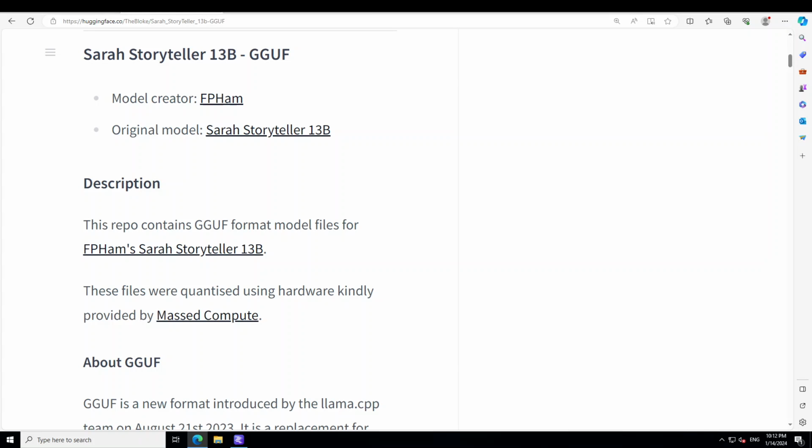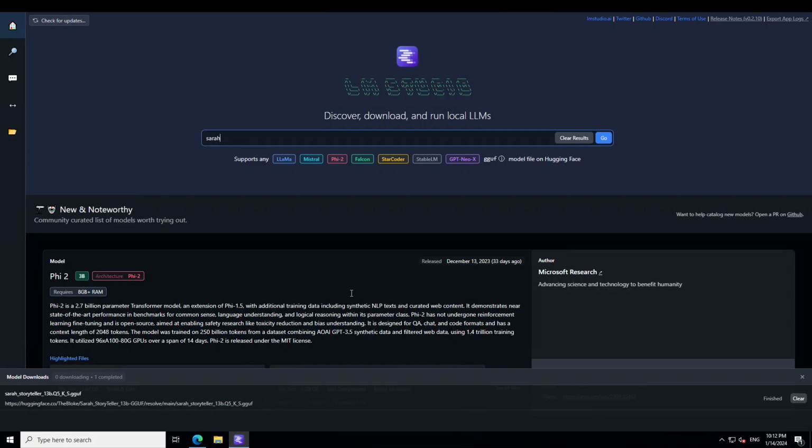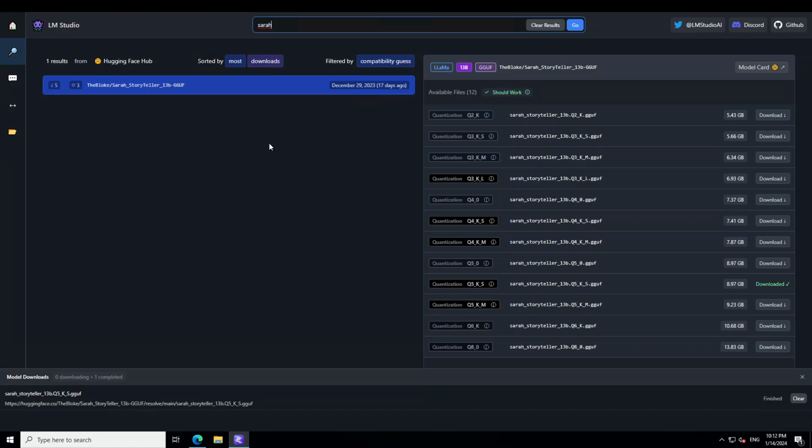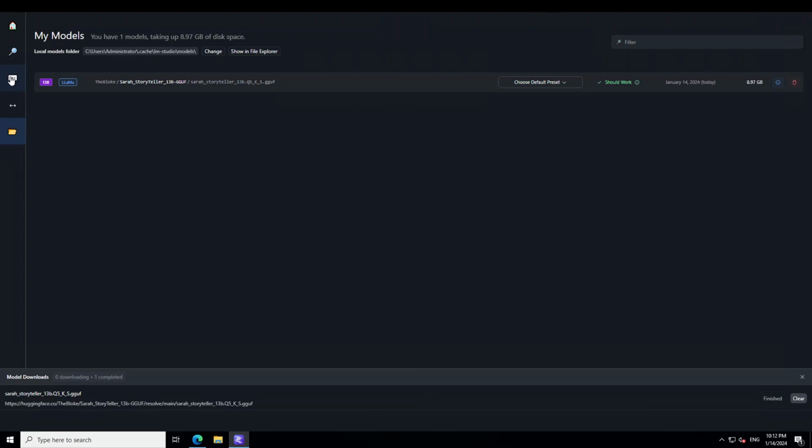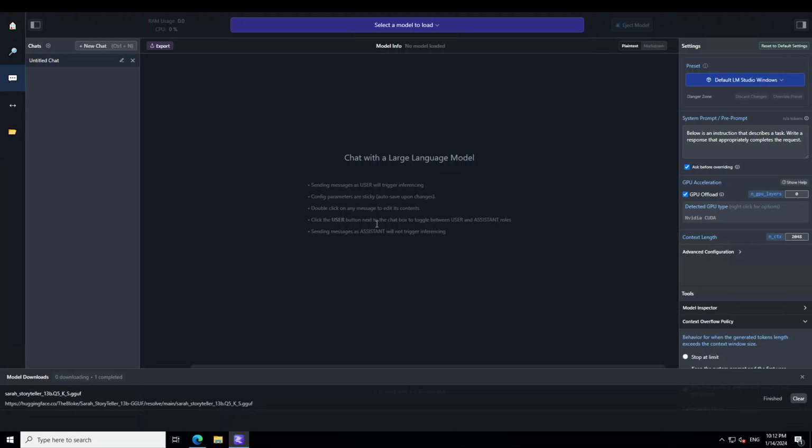The tool which I'm going to use for it is my trusted LM Studio. Launch it, just type Sarah here and then press enter, and then you will see that Bloke's quantized version is here. On the right hand side, just select any quantization one. I already have downloaded it, and this is the file which I have downloaded. And now let's play around with it.